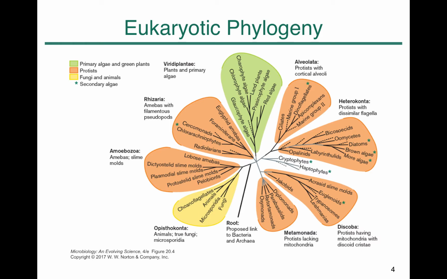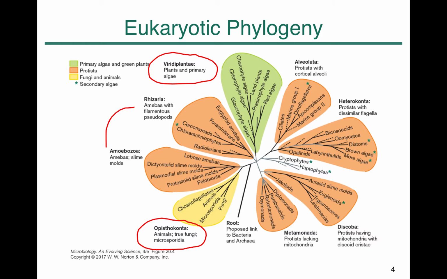You may want to focus on Opisthokonts, which include animals, fungi, and microsporidia. You might be surprised that fungi are actually closely related to animals. Another group that you want to focus on is Viridiplantae, which includes plants and primary algae. All of these included in Viridiplantae are phototrophic.